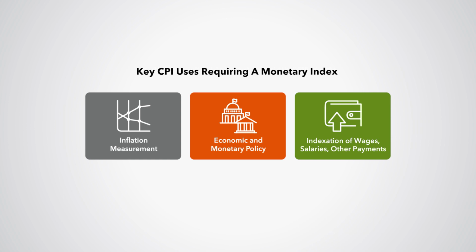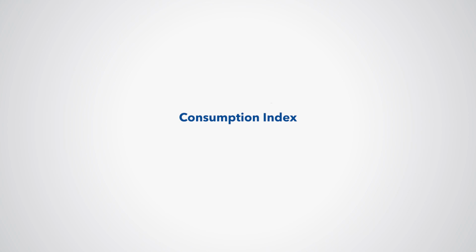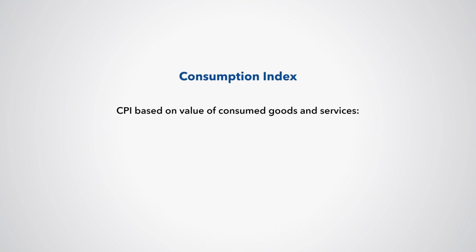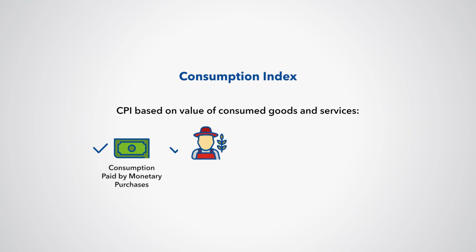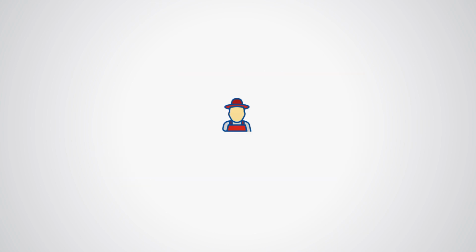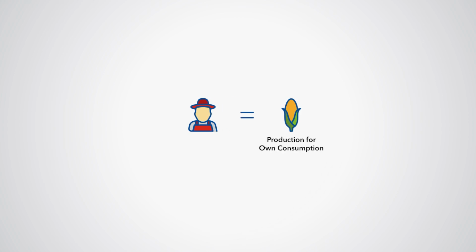and other payments. A consumption index refers to a CPI with weights based on the value of the consumption of goods and services. A consumption index has broader scope than a monetary index because it includes all types of consumption, including production for own consumption, transfers in kind, and others. An individual who grows vegetables that they consume is an example of production for own consumption. Instead of making a monetary expenditure, the vegetables are grown, harvested, and consumed.